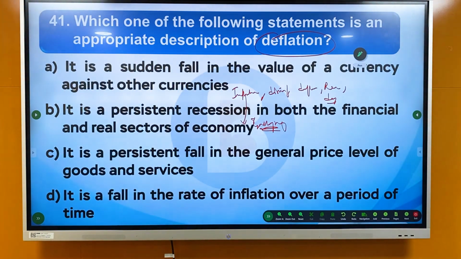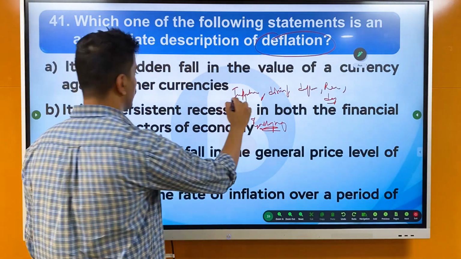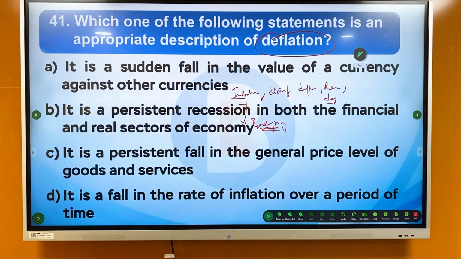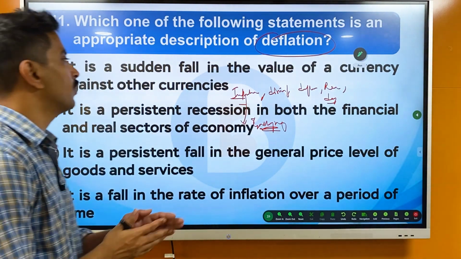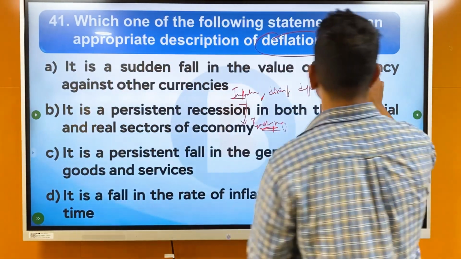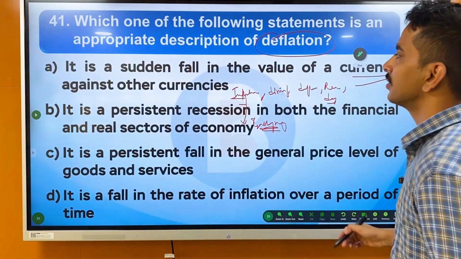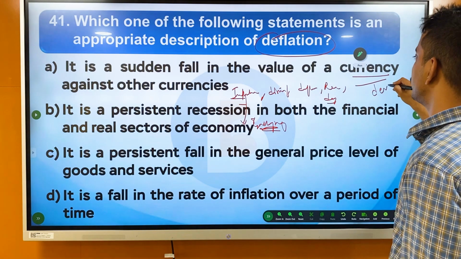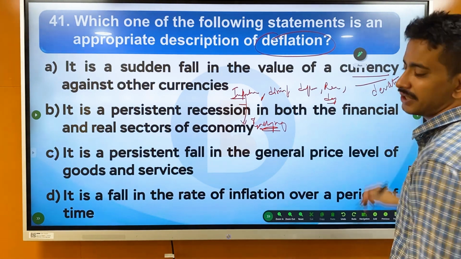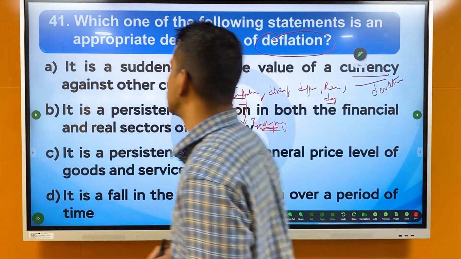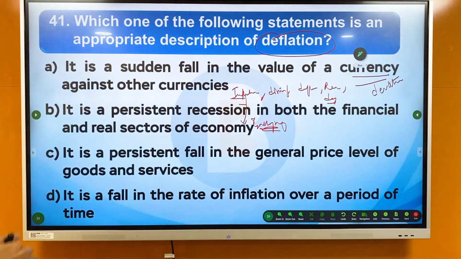So please do have a look into this topic. Let's see what the options are. It is a sudden fall in the value of a currency against other currencies. No. That would be what? Please do let me know. Is it depreciation or devaluation? Let me know.